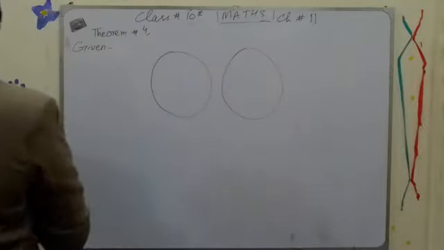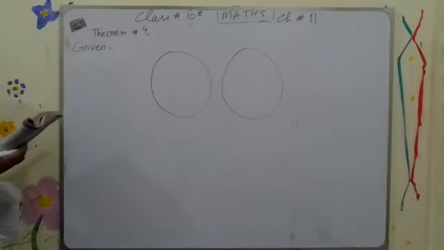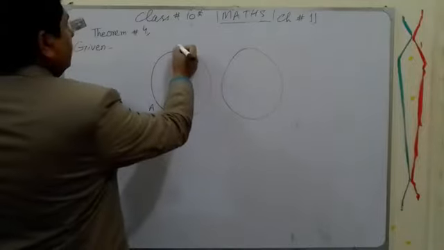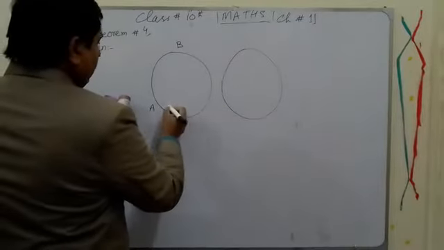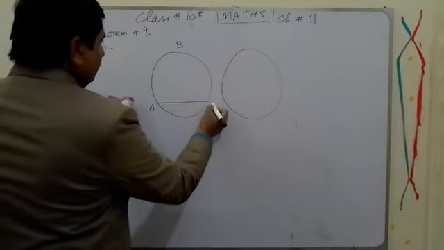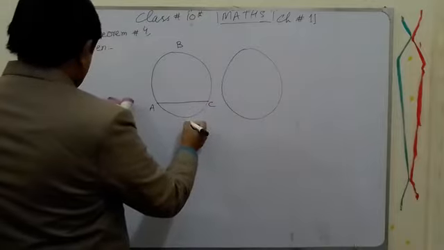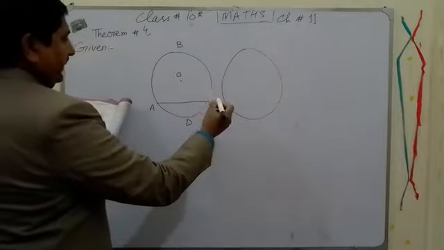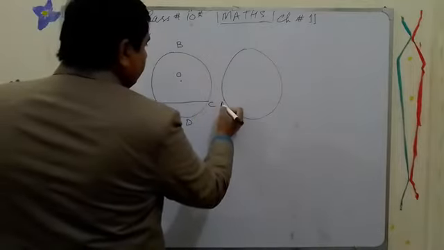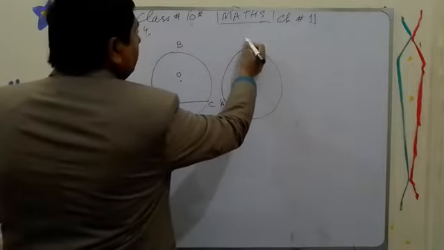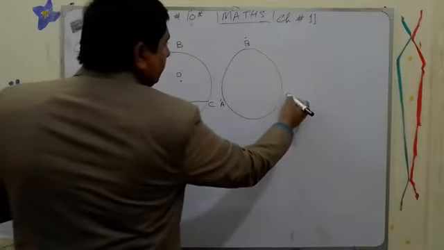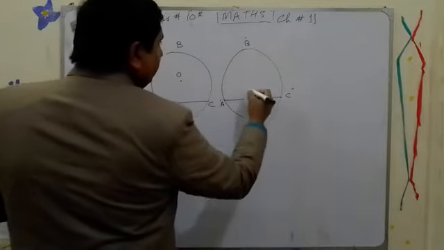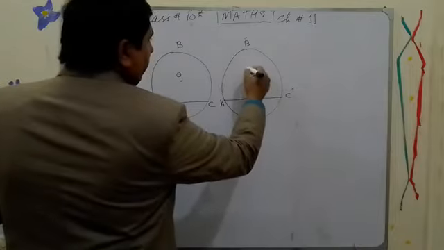If the two angles are subtended in two congruent circles, we can say these are the two circles and these two circles are congruent. This is point A, point B, and this will be the point C because we have to prove the two chords. And this is a point D. This is its center O. Similarly, this point is A prime, B prime, C prime, and this is a chord A prime C prime, and D prime, where this is center O prime, right?